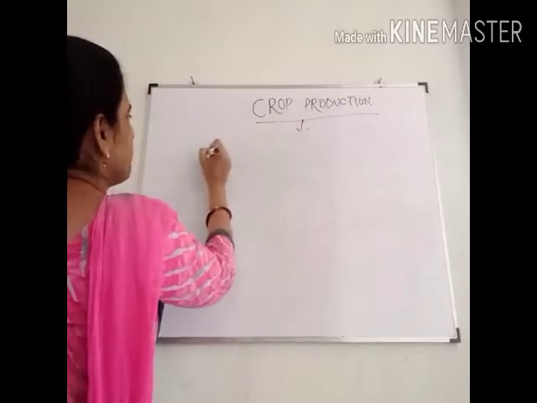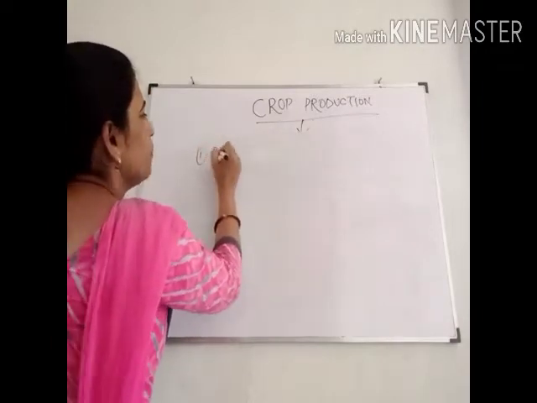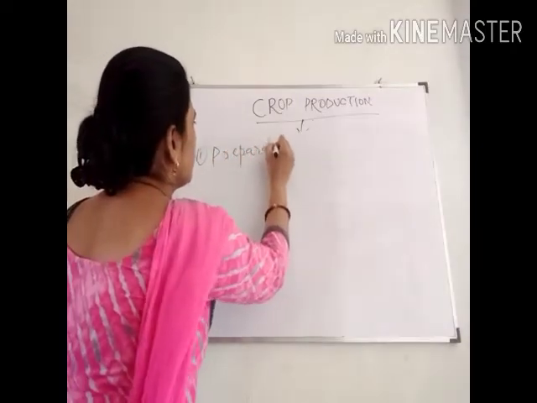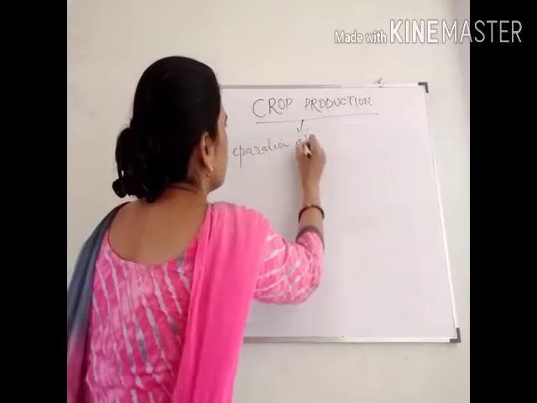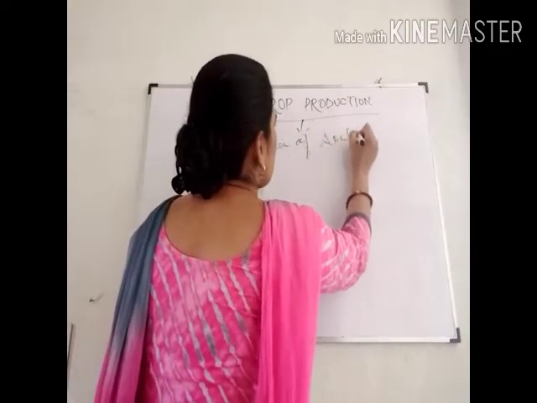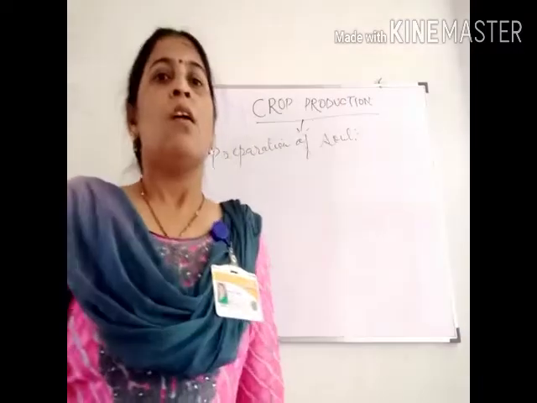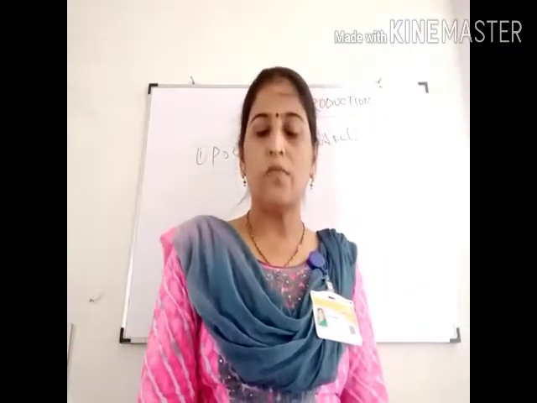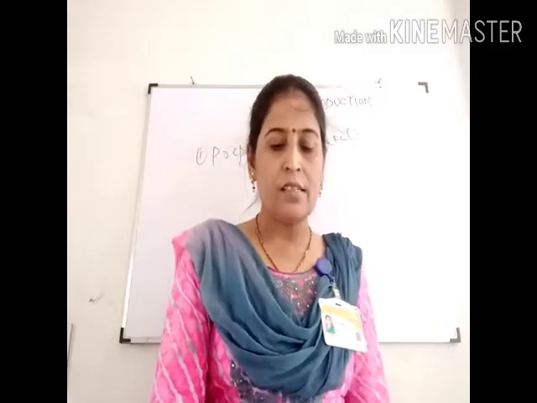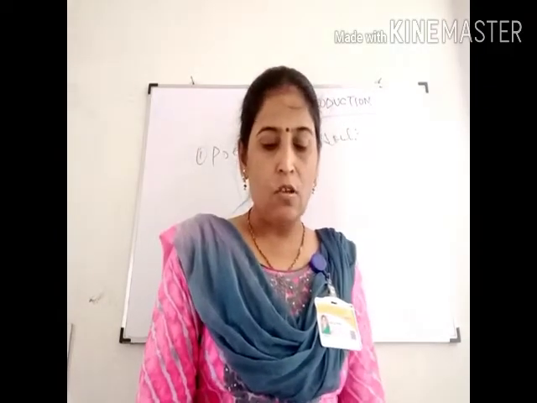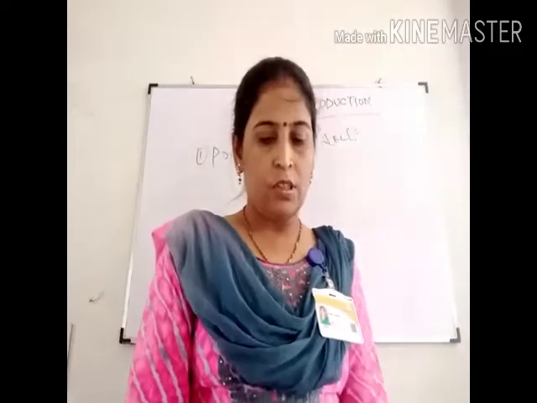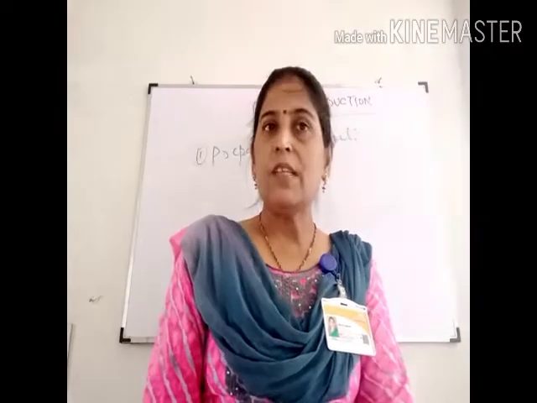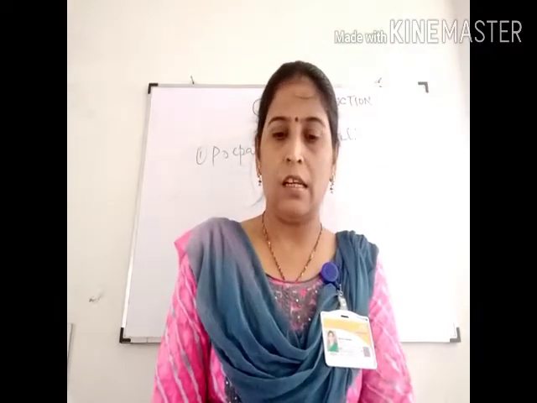So the first is preparation of soil. We all know what the functions of soil are. Soil anchors the roots of the plants, provides nutrients and water to them, and also provides oxygen to the roots. Other organisms such as earthworms live in the soil and help to keep it fertile.